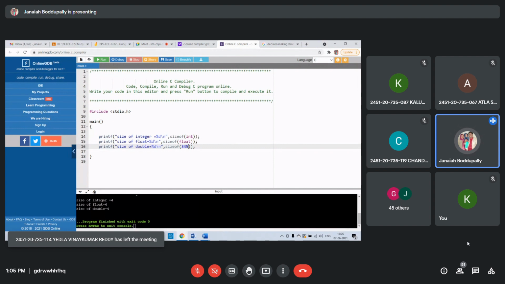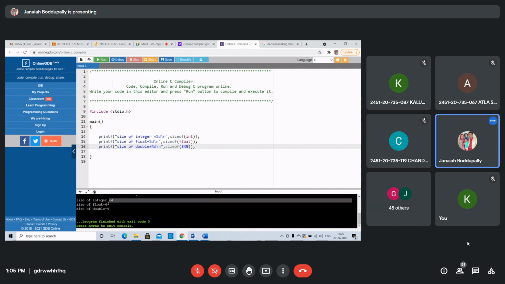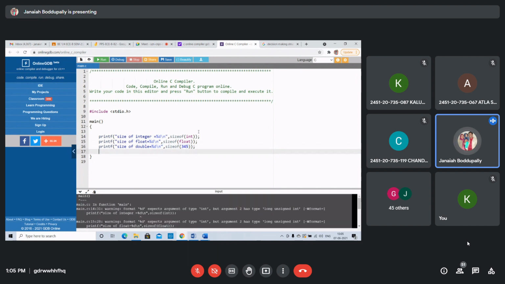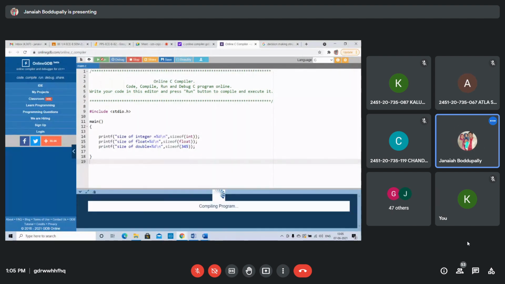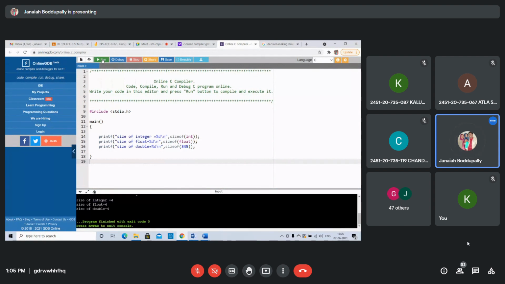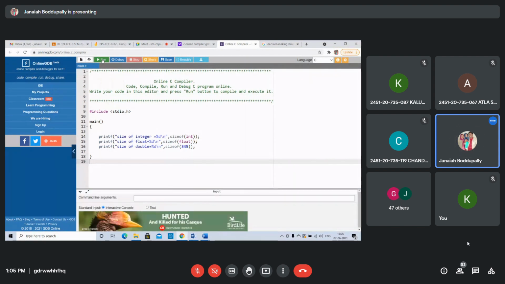Any number you give, the size of any number is integer only. That's why it gives 2 bytes only. Students, are you getting it? Size of float is 4 bytes, double is 8 bytes. Int we are getting wrong. Remember, size of integer is 2 bytes.